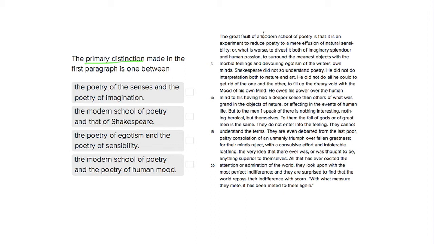So it starts off by telling us that the great fault of this modern school of poetry is its manifold. This is what modern poetry does. So it'll continue from lines 1 to 6 to talk just about modern poetry. So we know that one of the things that we're going to be distinguishing is this modern poetry.